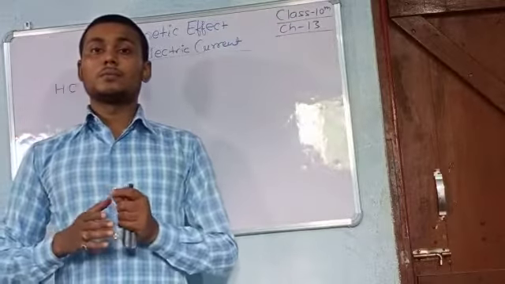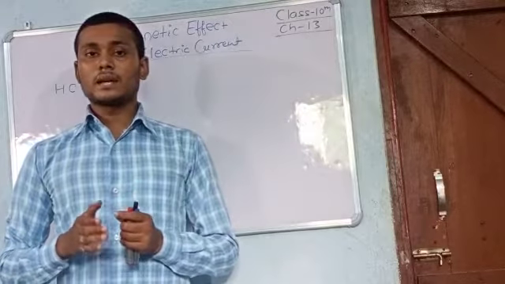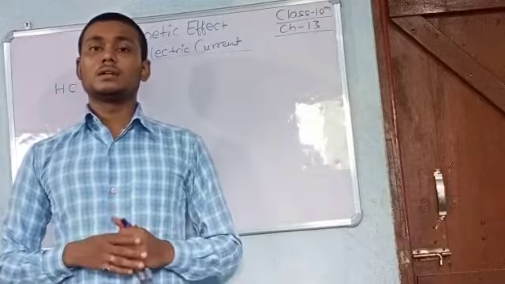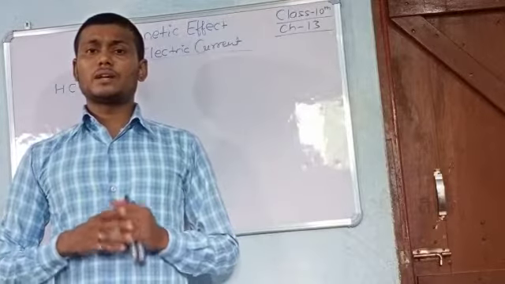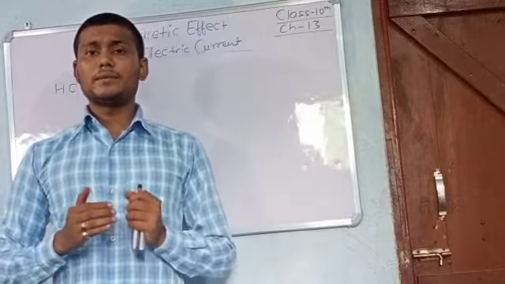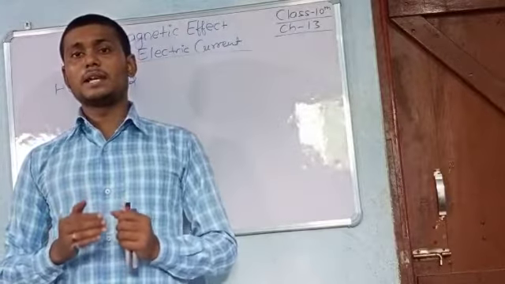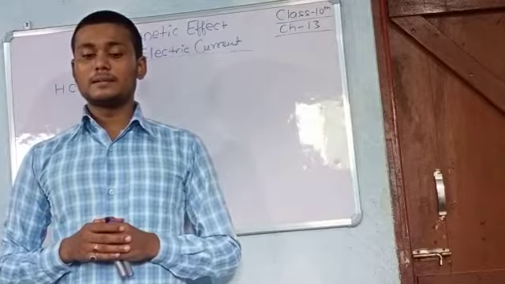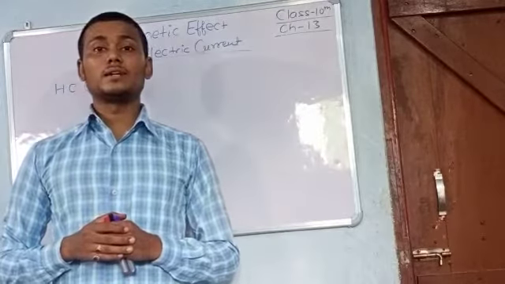So if a current flowing conductor has a magnetic field, it behaves like a magnet, hence we can say that electric current has a magnetic field too.